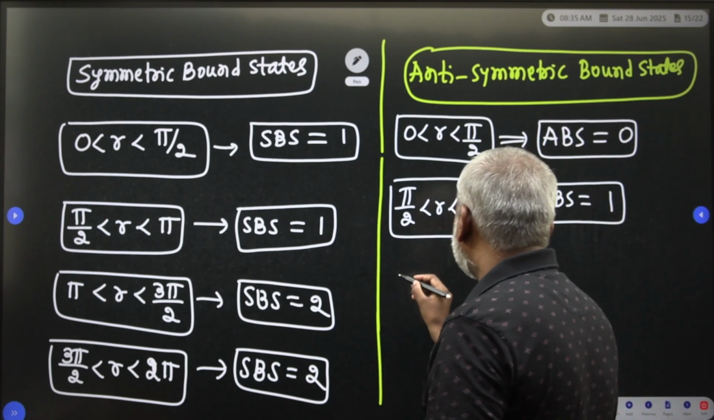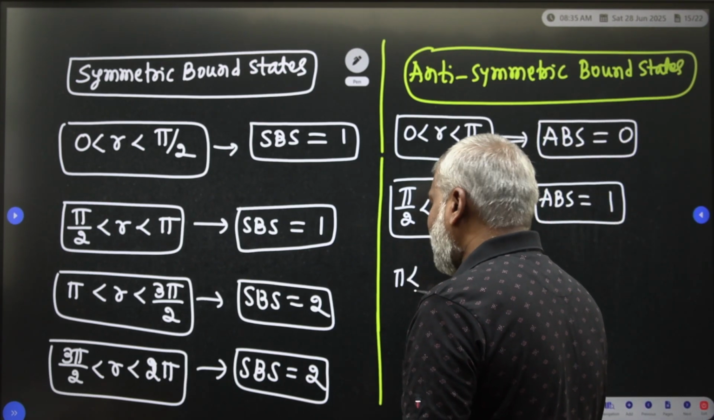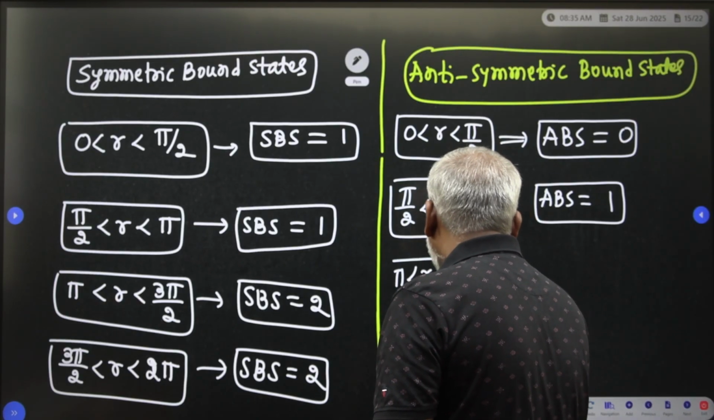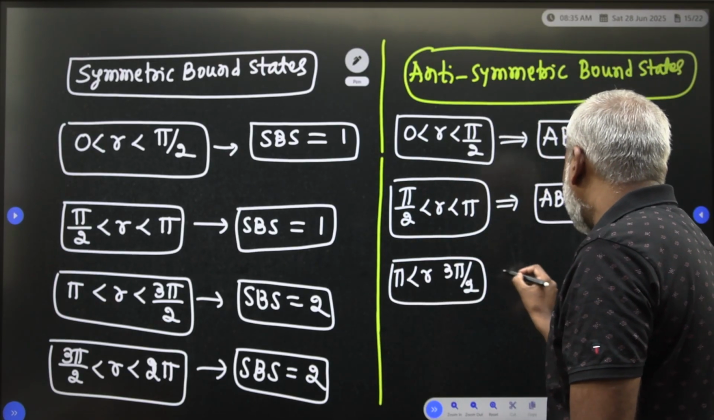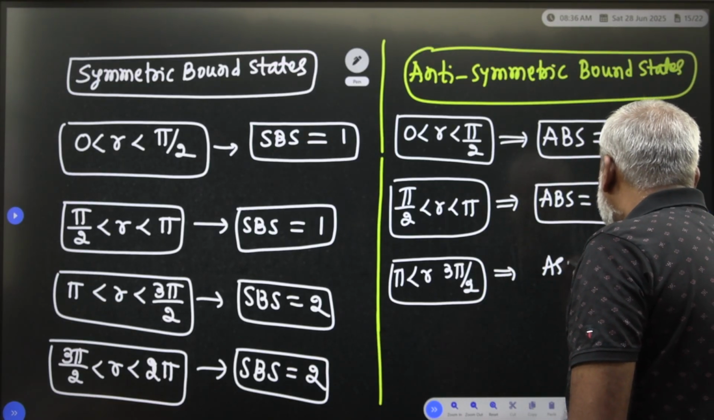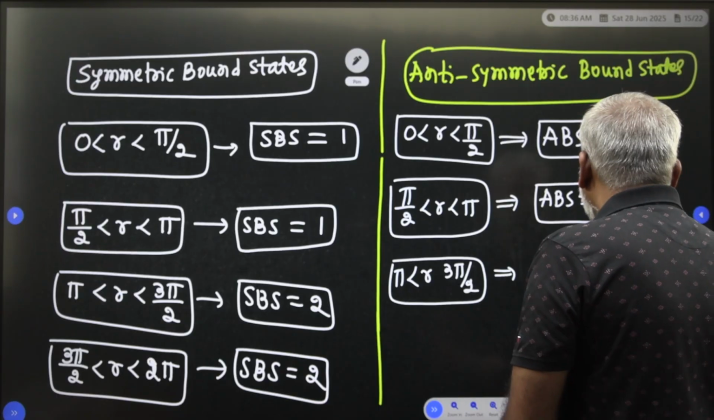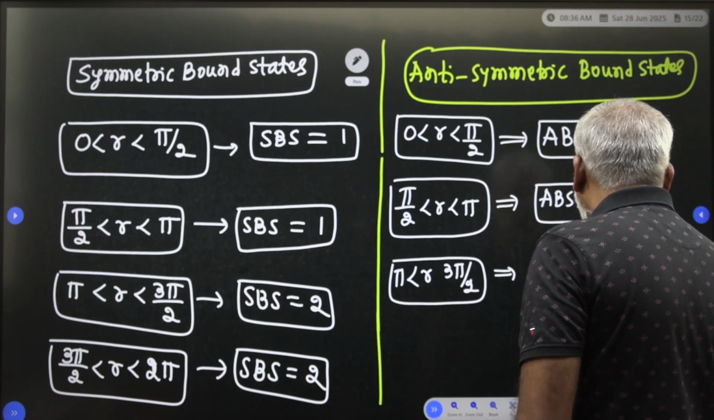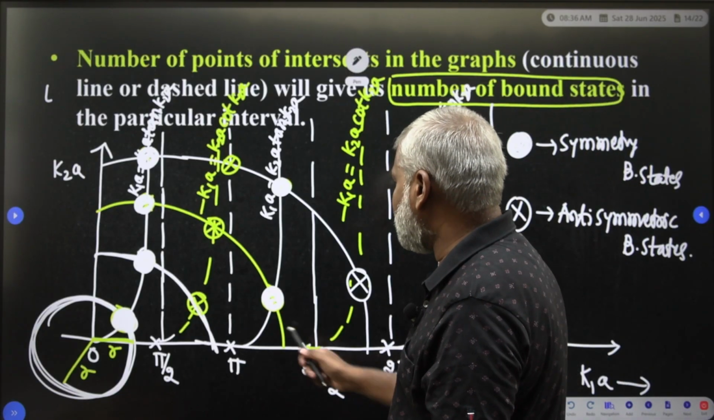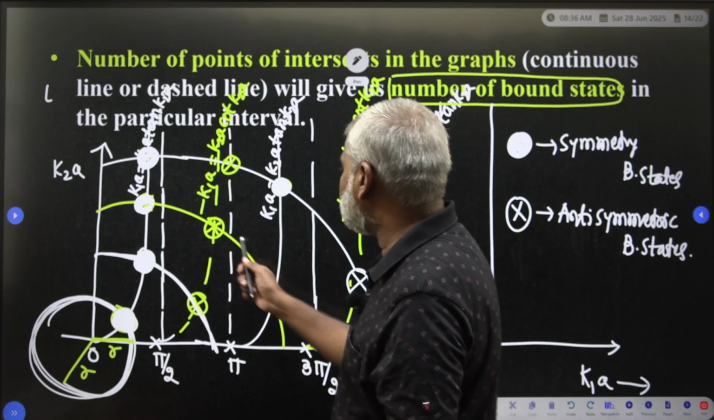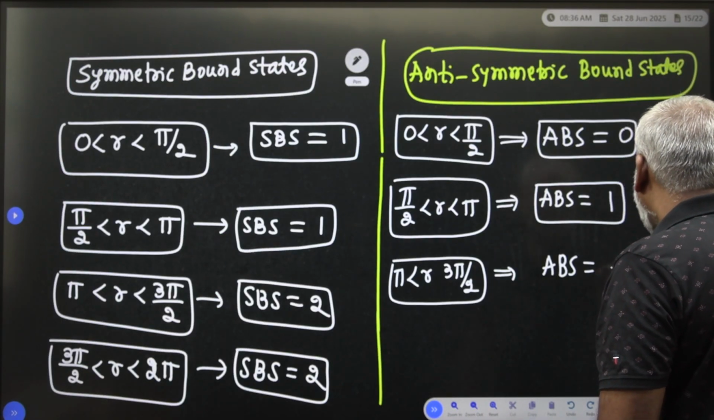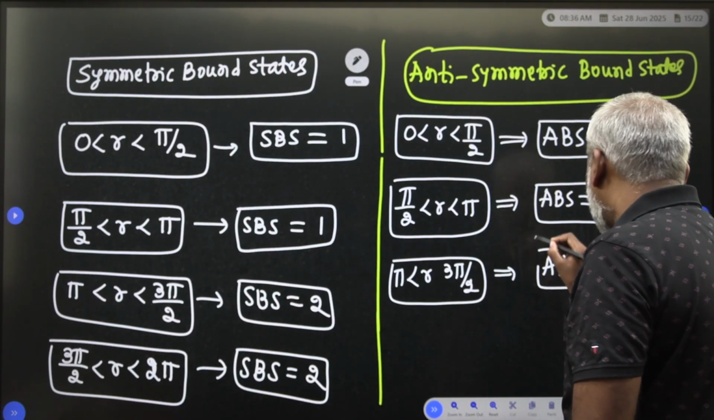So similarly, you have to take our radius, pi is less than r is less than 3 pi by 2. How many anti-symmetric bound states are existing? Here also, you have to take only one anti-symmetric bound state is there. How many? One anti-symmetric bound state is there.